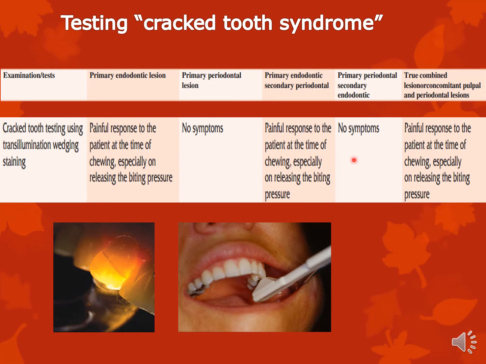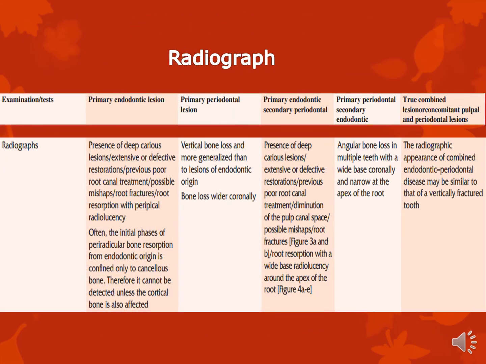Primary perio with secondary endo, no symptoms. Primary endo, similar, and true combined, similar again. Radiographs, primary endo: you will see clear signs explaining the endodontic lesion, like deep caries, fractures, improper root canal treatments, etc. The entire list is here.